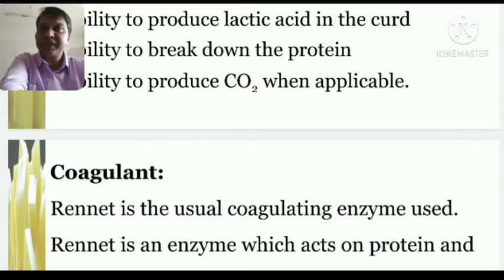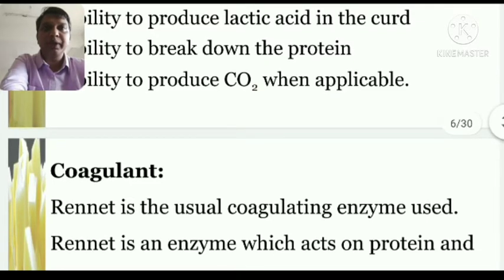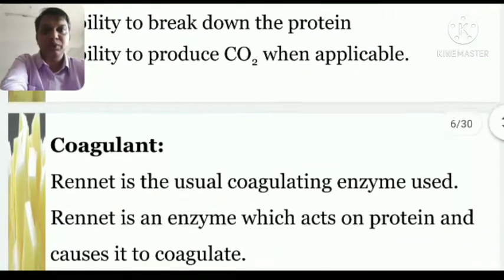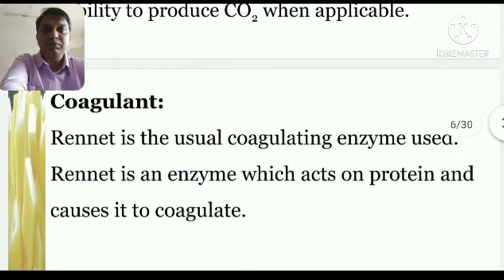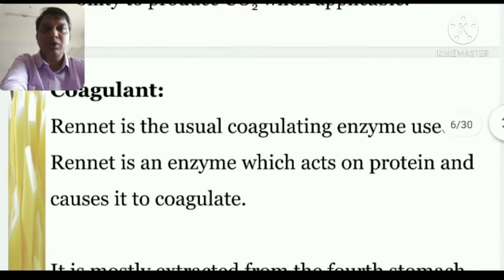So one ingredient is milk, the second ingredient is culture or starter, which helps in breaking down the milk's protein, producing lots of lactic acid and producing CO2. The third important ingredient for making cheese is coagulant.